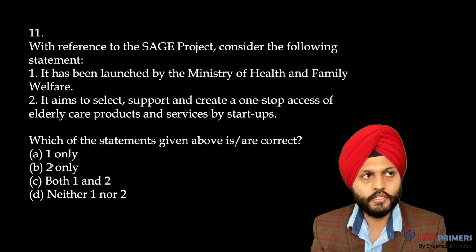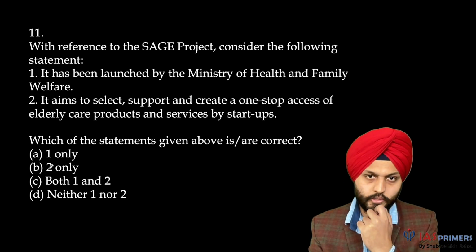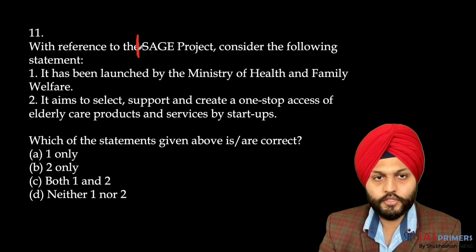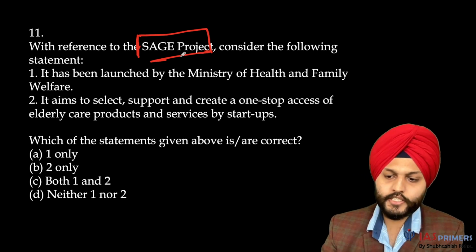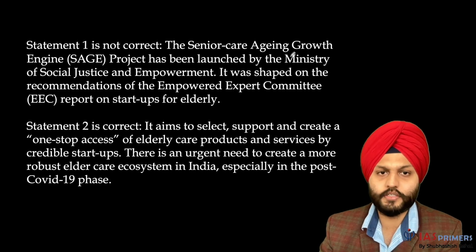Next question. With reference to the SAGE project, consider the following statements. Okay, so first of all, what is the SAGE project? SAGE is basically Senior Care Aging Growth Engine.